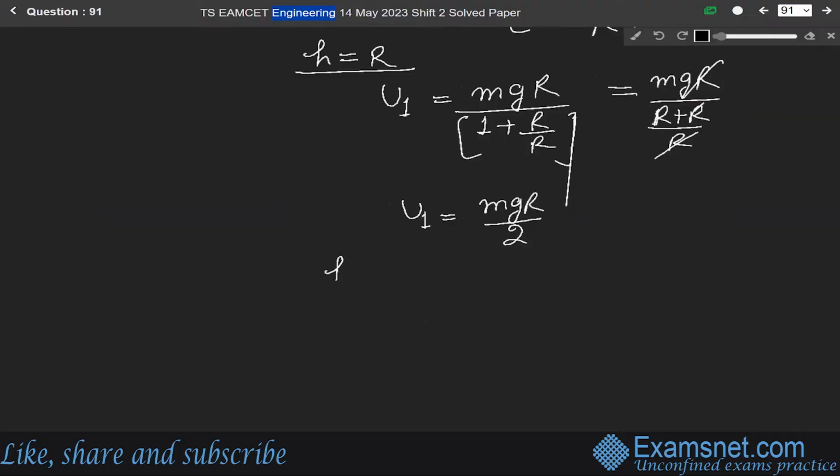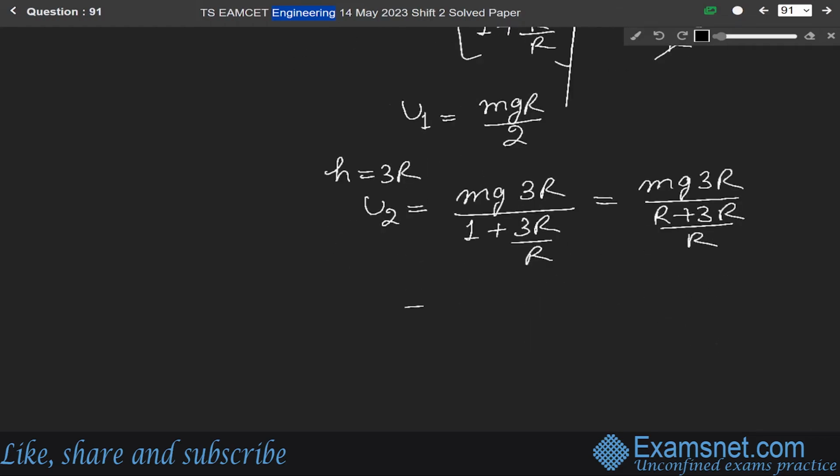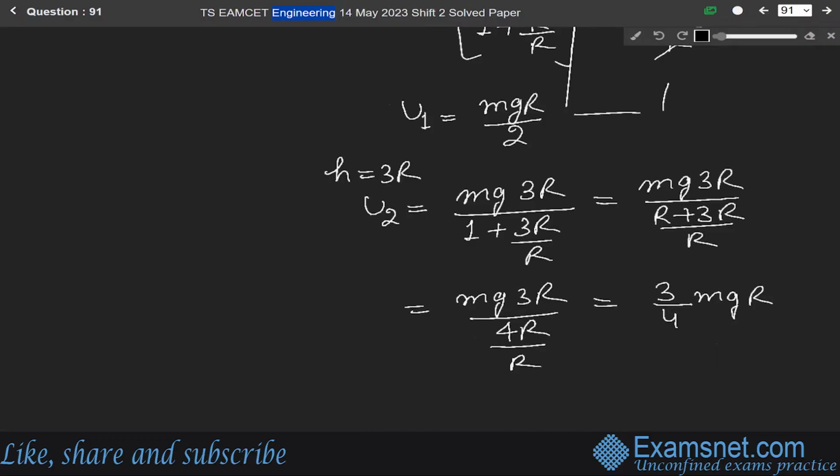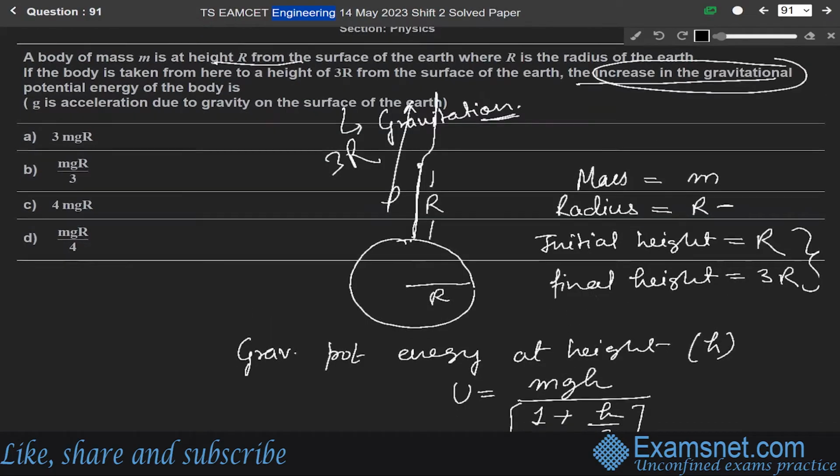And when the height is 3r, we get u2 equal to mg 3r over 1 plus 3r over r, which is mg 3r over 4r over r. So it will be equal to 3 by 4 mg r. Let us say this is equation 1, this is equation 2. According to the question, we have to find the increase in the gravitational potential energy.